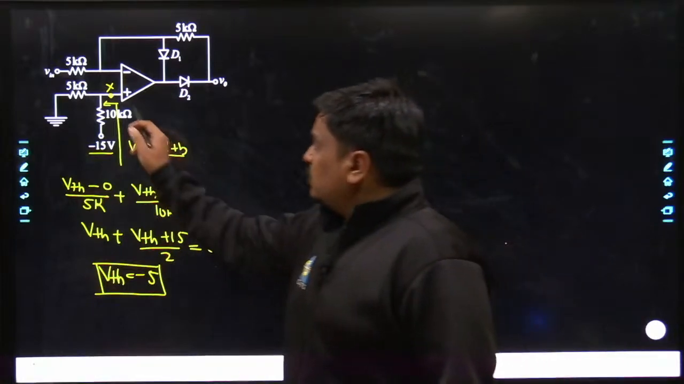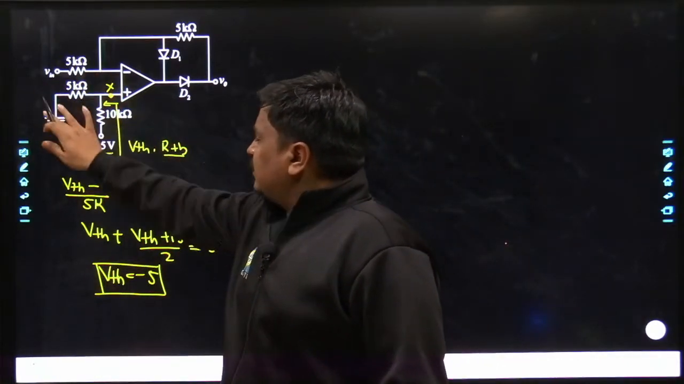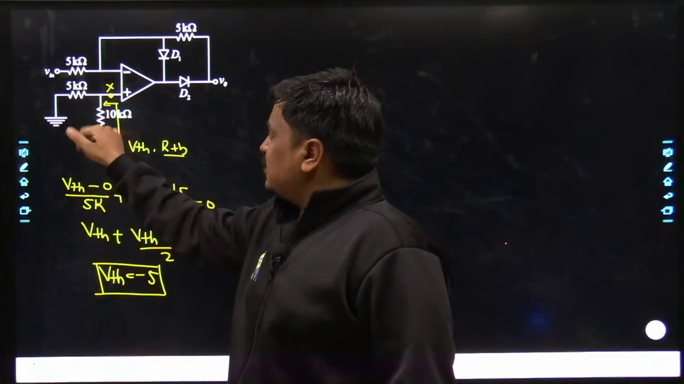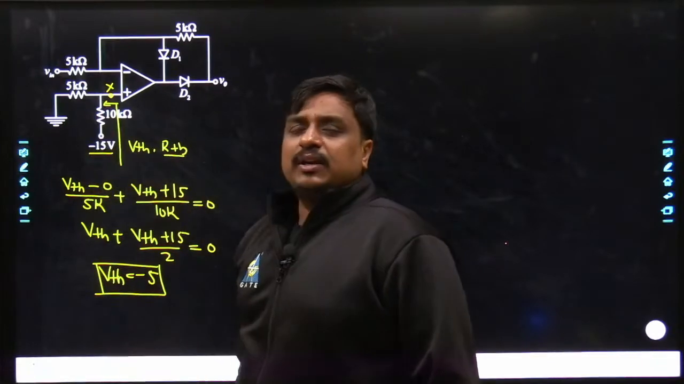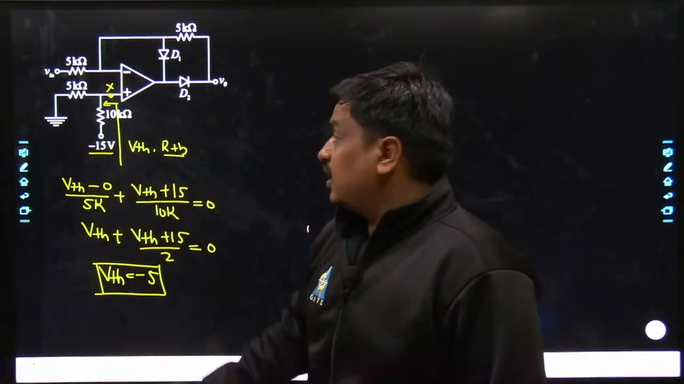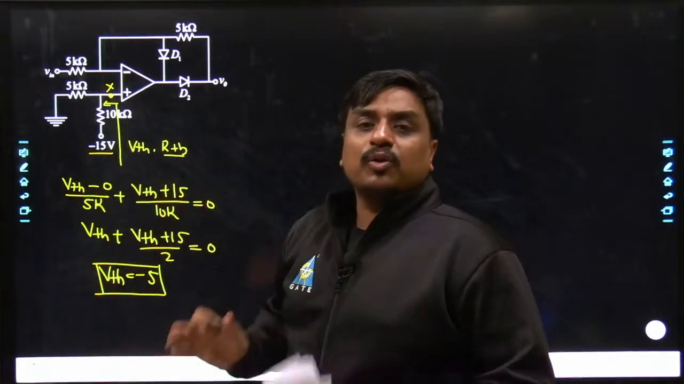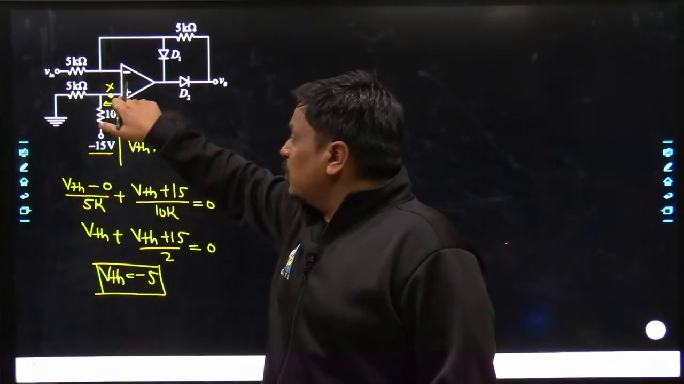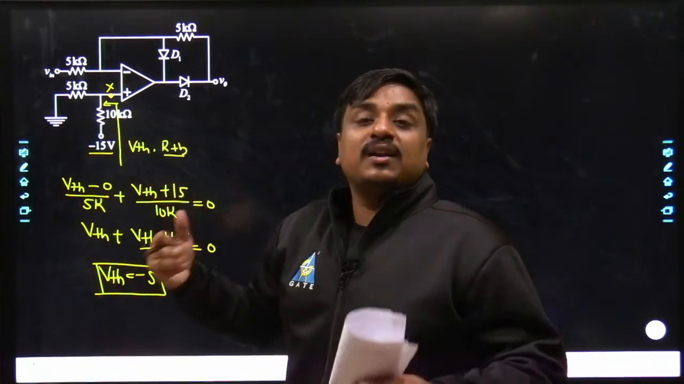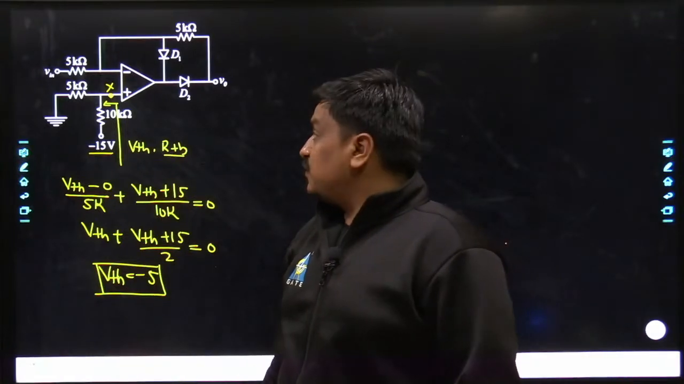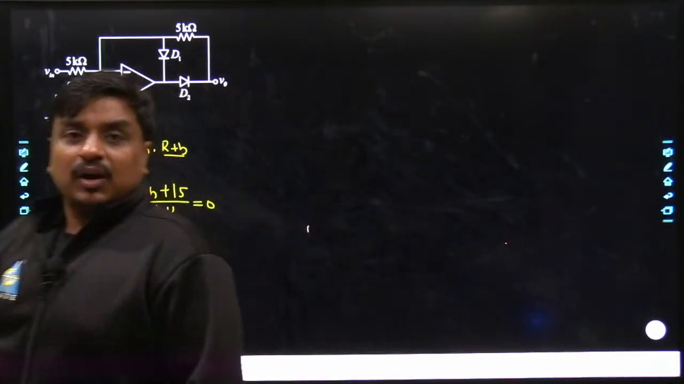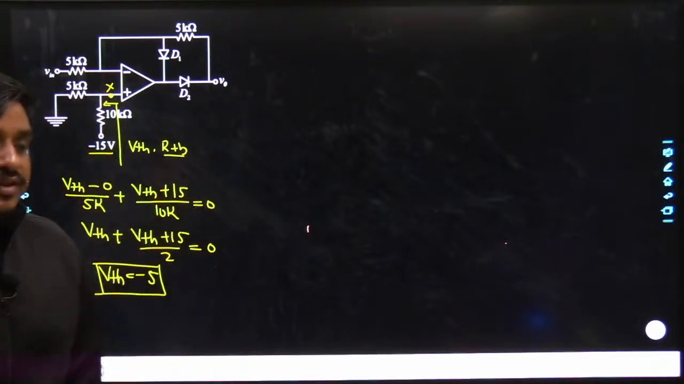Why? Because if the complete circuit has been replaced with the RTH as well as VTH, this non-inverting terminal is not going to sink any amount of current. That means there would not be any drop across the RTH. The same VTH would become V plus. So why unnecessarily are you calculating the value of RTH? I am not saying you are doing wrong, but yes, unnecessarily you are wasting your time.